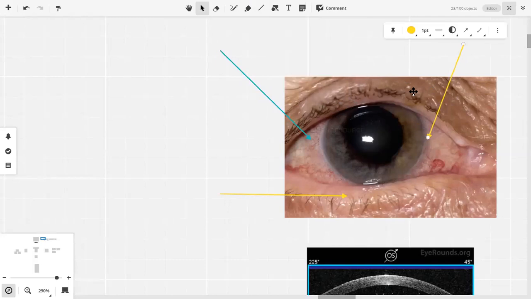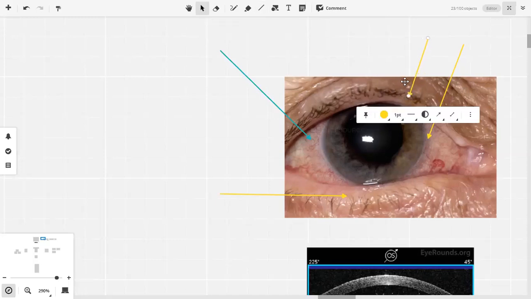What is not present in this picture is important, because these tend to rule out differentials. No discharge. Now that's an excellent finding. No discharge means that which disease is unlikely? Conjunctivitis is unlikely because conjunctivitis has discharge.